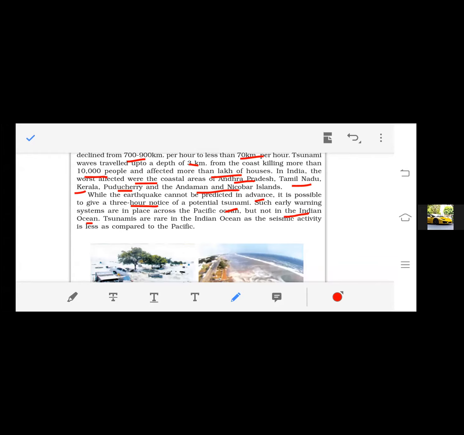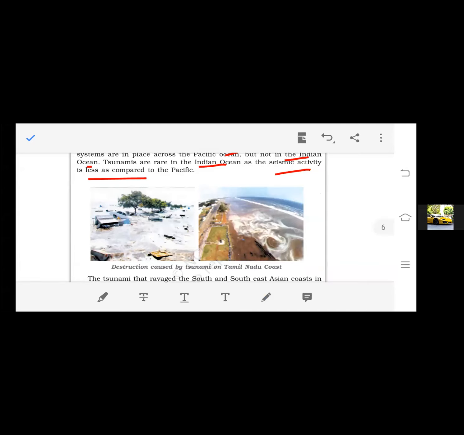So tsunamis are rare in the Indian Ocean, as the seismic activity is less compared to the Pacific Ocean. That's why these instruments are placed in the Pacific Ocean. If you have any doubt regarding this, you can ask.